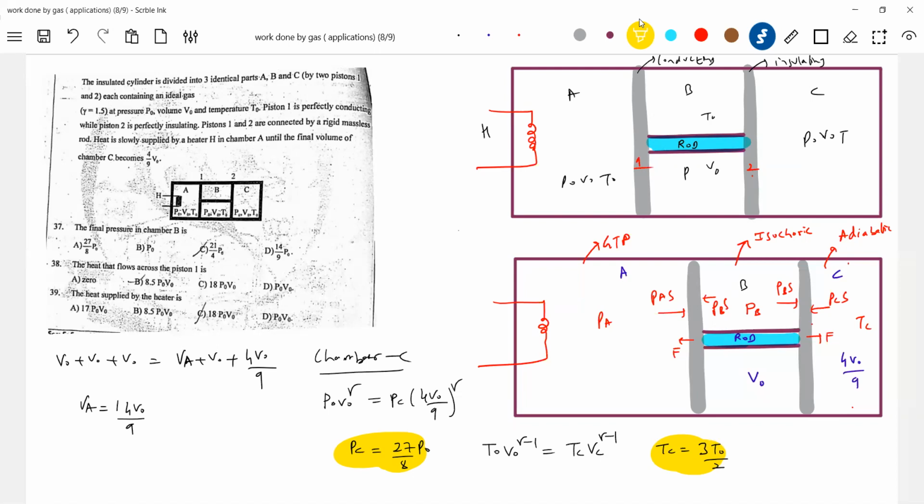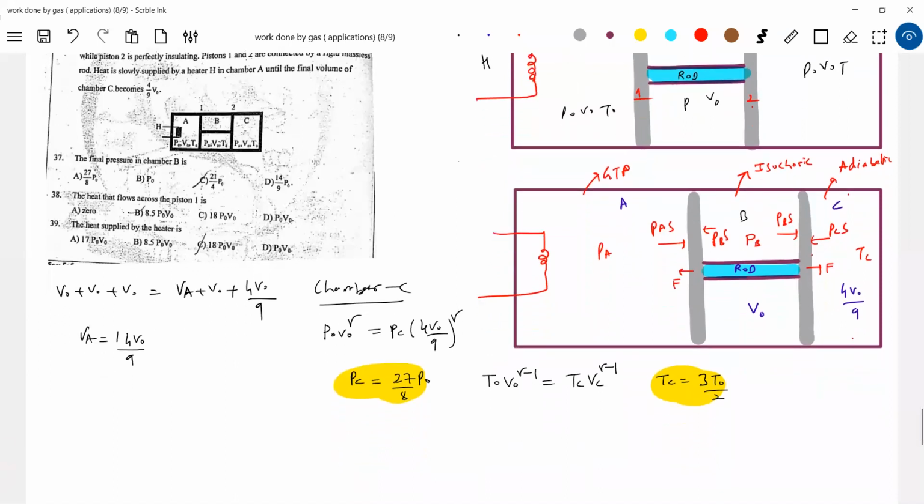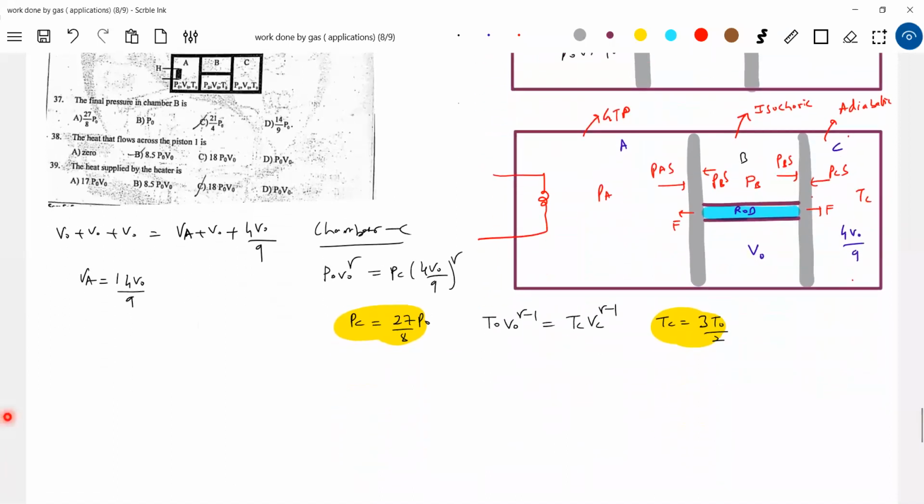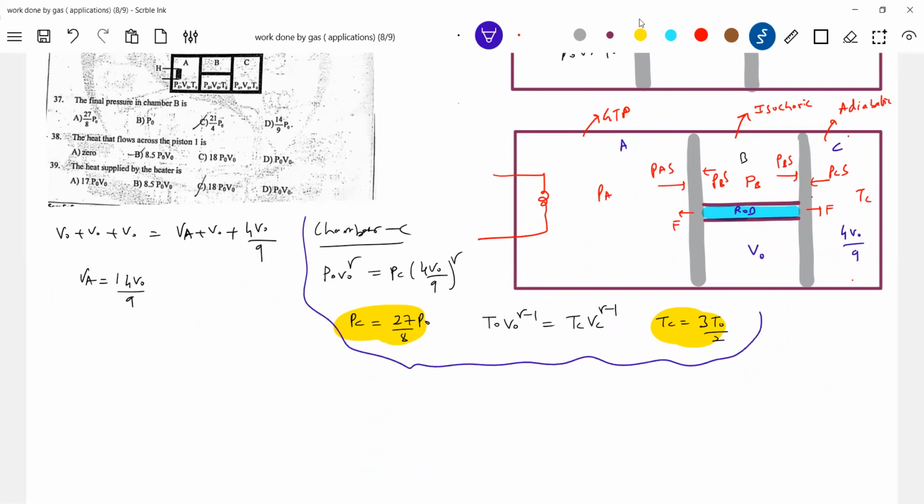Because the net force on chamber B should be 0, because it is at rest. You can see PA S, PC S, F and F. So PA should be equal to PC. This is very important. This is not thermodynamics. You should have a mechanics background, the pure mechanics background is what is needed for us here.